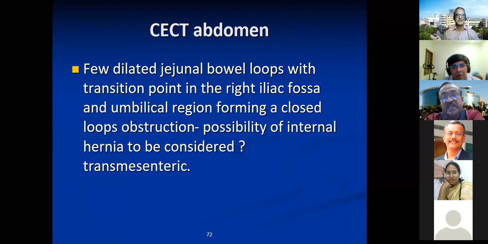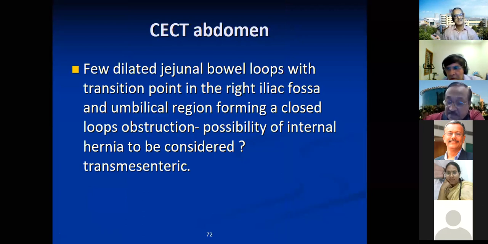So this is the CT diagnosis. Dilated loops with the transition point at the right iliac fossa and umbilical region forming a closed loop obstruction, and they gave a diagnosis of possibility of internal hernia, and that too they gave a diagnosis of a transmesenteric hernia.